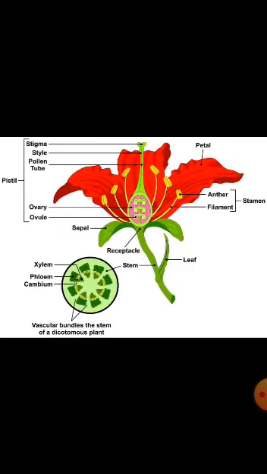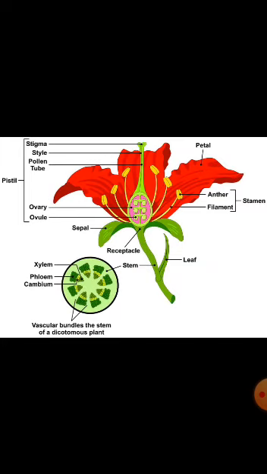Stamen. These are the male reproductive organs. They have a stalk called filament and an anther lobe on the tip. Anther produces pollen grains, that is the male gamete. Carpel, which is also called as pistil, contains stigma, style and ovary. This is the female reproductive organ which receives the pollen grains during pollination.